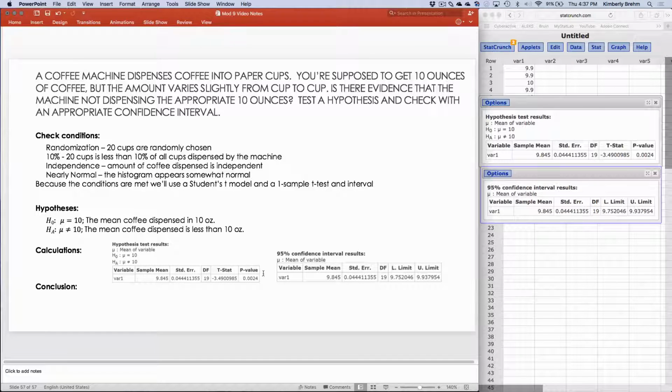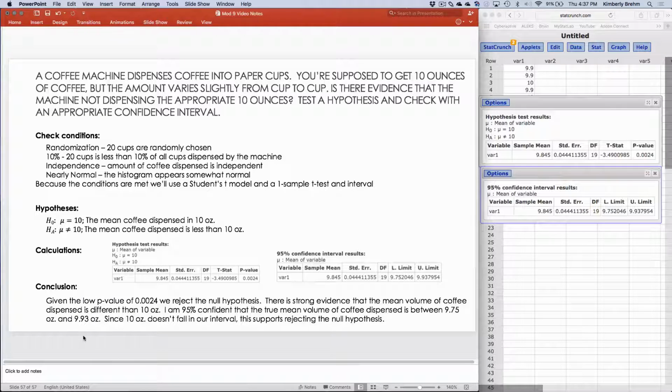Again, here my p-value is very small. My interval does not contain the 10 ounces. So my conclusion, given the low p-value, is that I'm rejecting the null. Notice that the conclusions for the interval and the hypothesis test do match up. Because 10 ounces is not in our interval, we're of course going to reject the null.